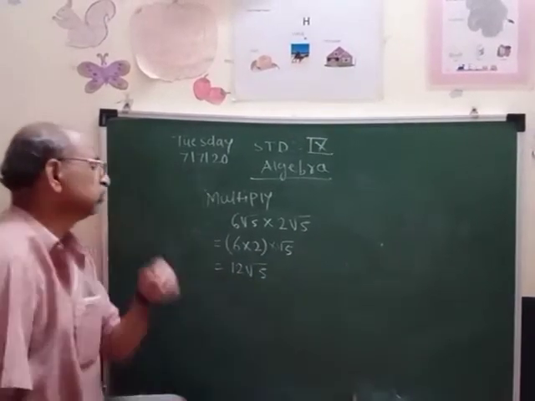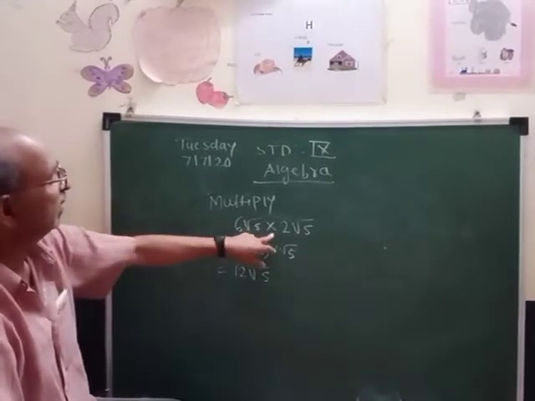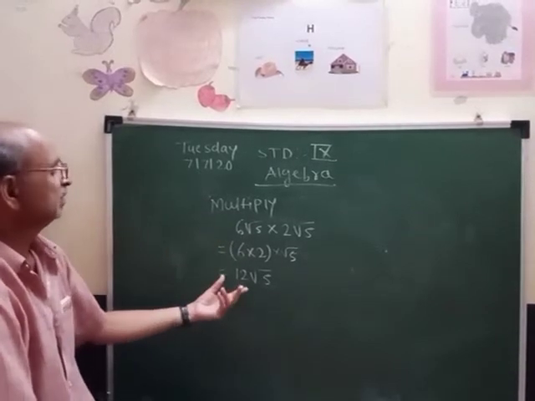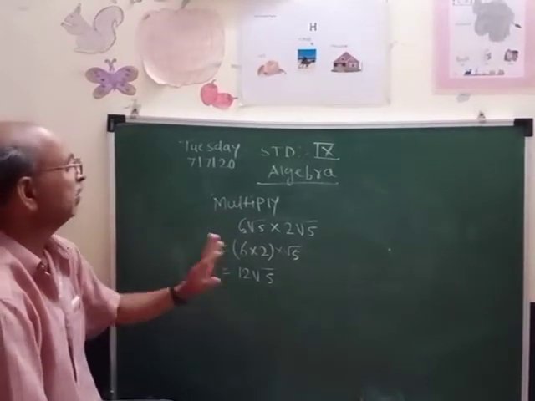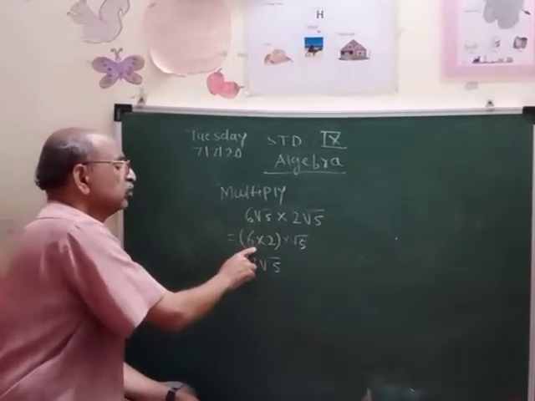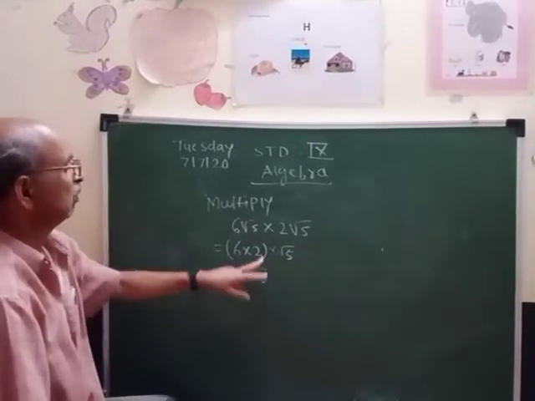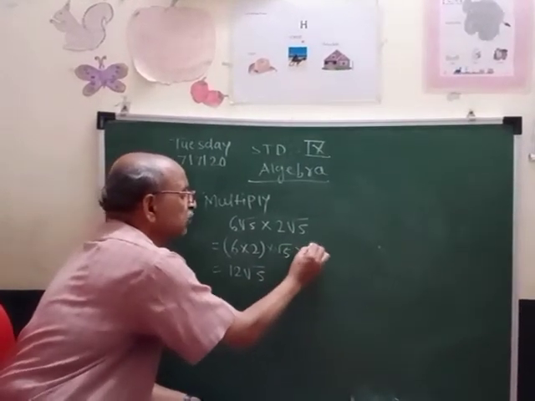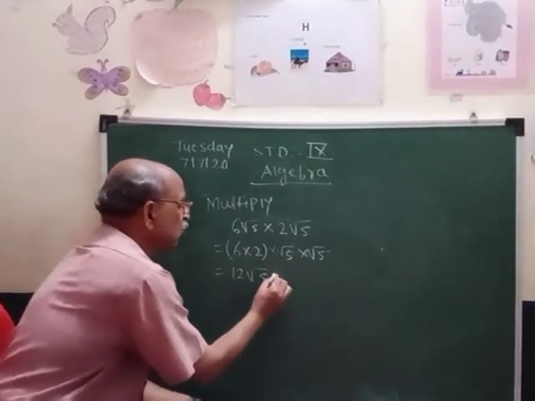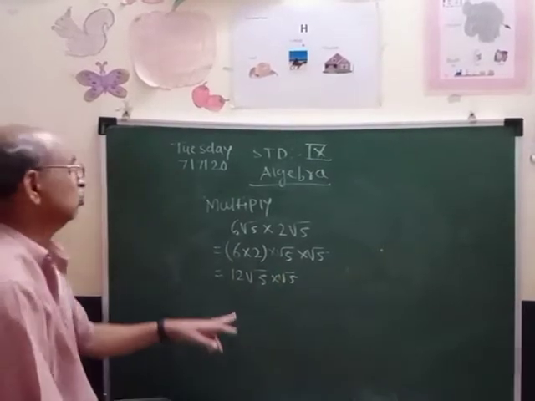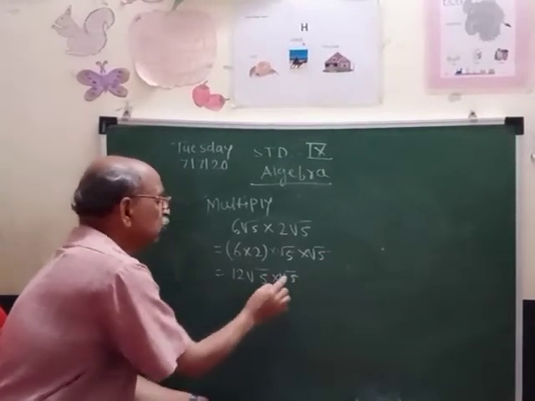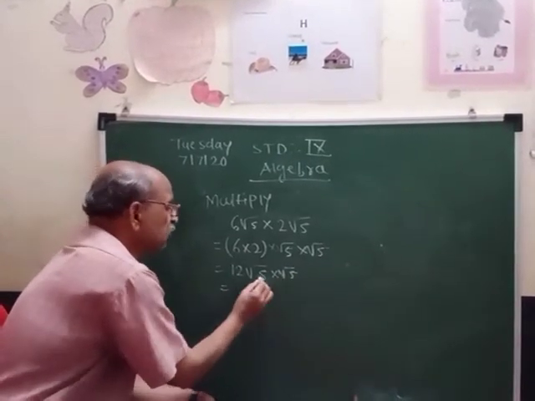12 root 5. Here also you see, with rational and irrational numbers, if we multiply, the answer is either rational or irrational. Here root 5 and root 5 are the same, so we have taken 6 into 2, that is 12, into root 5. Now this root 5 we also have to take here. So this is root 5 again. So 6 into 2 is 12, and root 5 multiplied by root 5. In the last lecture, you know that we can multiply root 5 into root 5 because the same numbers are there.